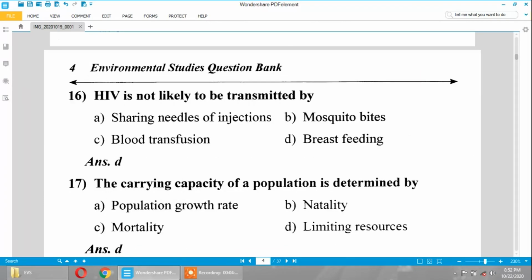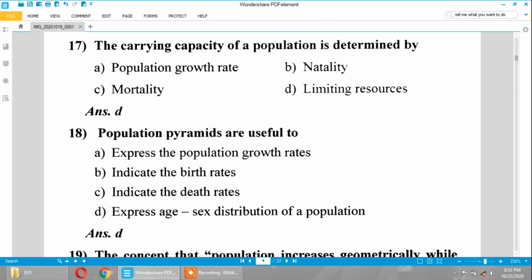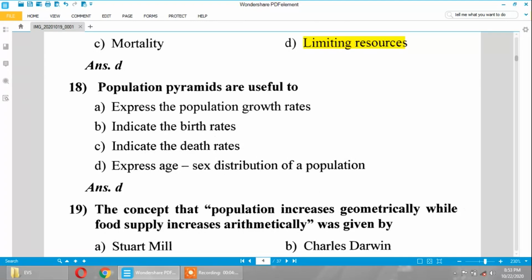Okay. Next, HIV is not likely to be transmitted by breastfeeding. HIV will not transfer due to the breastfeeding of a mother. Next, 17th question. The carrying capacity of a population is determined by limiting resources. Population pyramids are useful to express age, sex distribution and population.